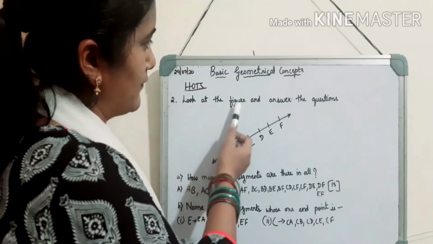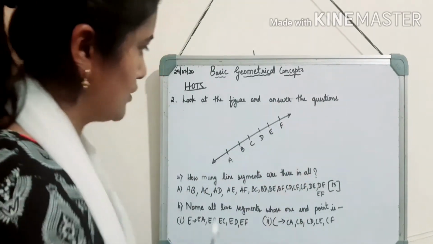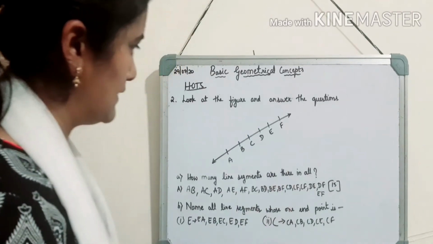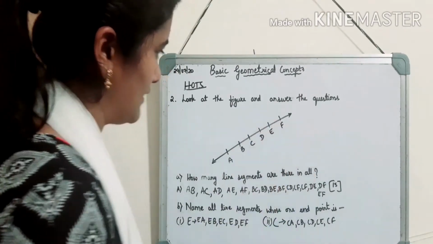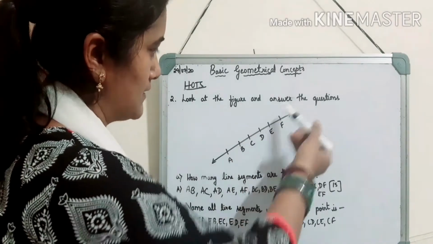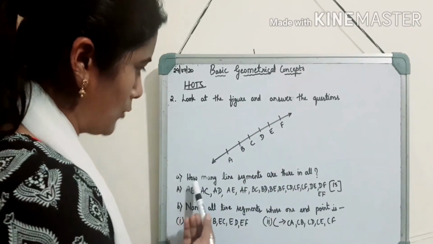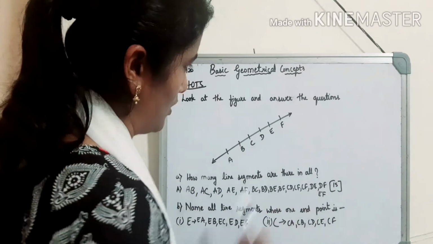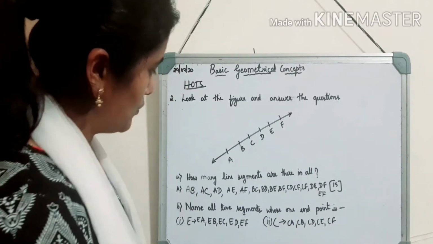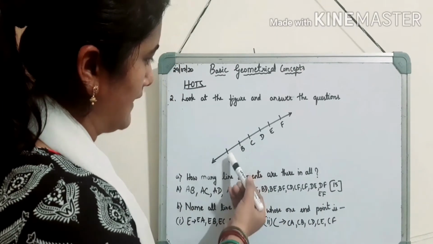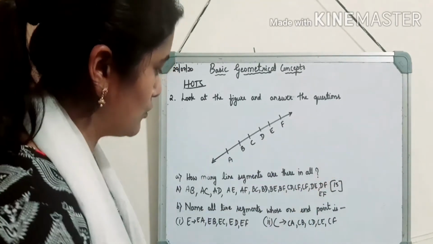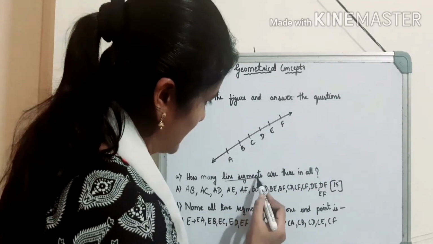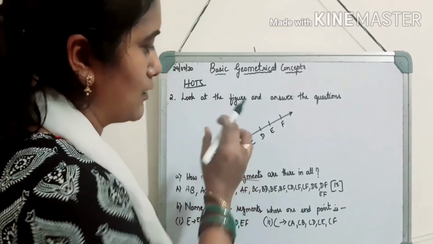Here, look at the figure and answer the question. We are given a line and the points are A, B, C, D, E and F. There are 6 points on this line. The question is, how many line segments are there in all? So children, you have to count and tell how many line segments there are in this line. As you know, a line segment is a part of a line.